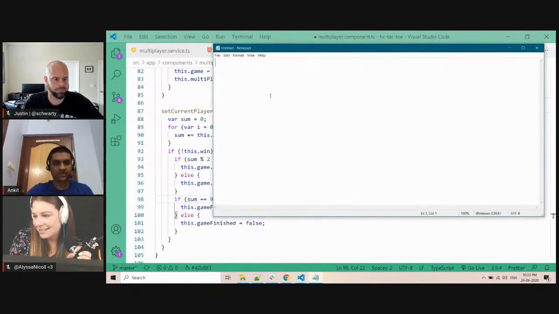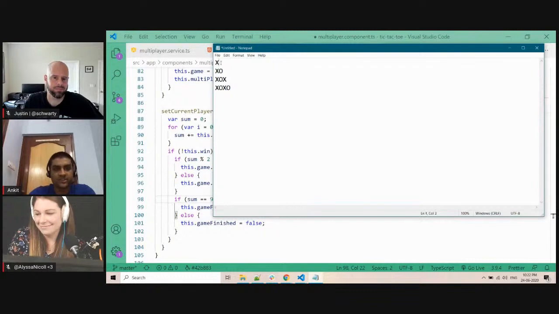So the first player to play is X. In the next turn, we have X and O. In the next turn, we have X, O, X. Then the next turn, X, O, X, O. So if you see, the first time we have an odd number, so X is the last player. Then we have an even number, so O is the last player. Then again we have an odd number, so X is the last player. Again we have an even number, so O is the last player.